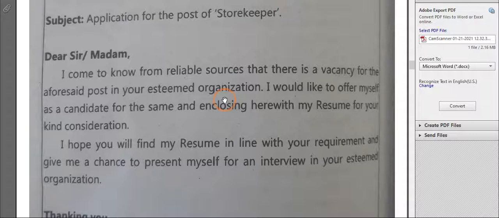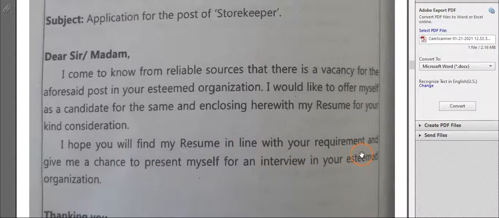In that way also you can start. I would like to offer myself as a candidate for the same, and I am enclosing my resume with this application letter, and I really hope that I will soon be called for an interview. I hope you will find my resume in line with your requirement.